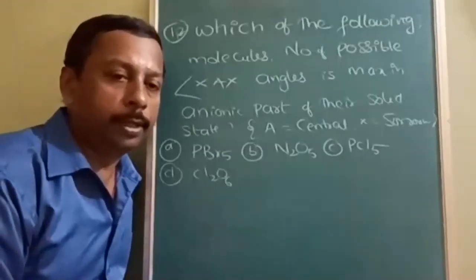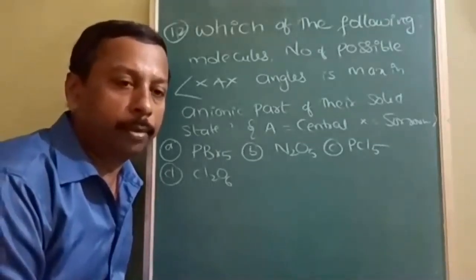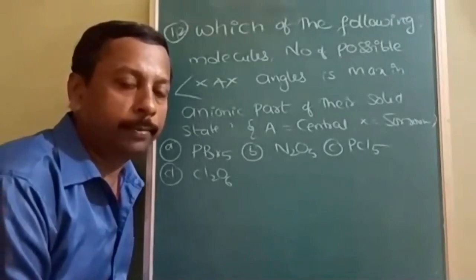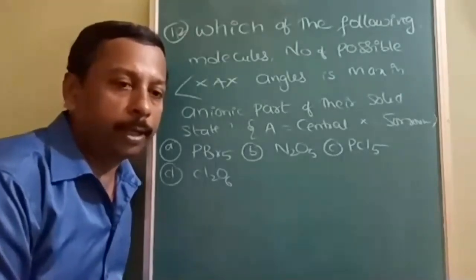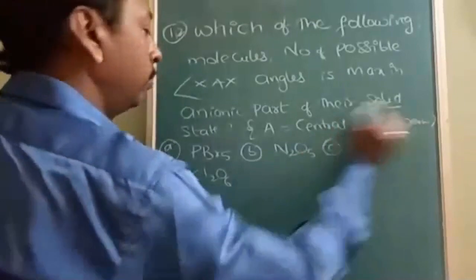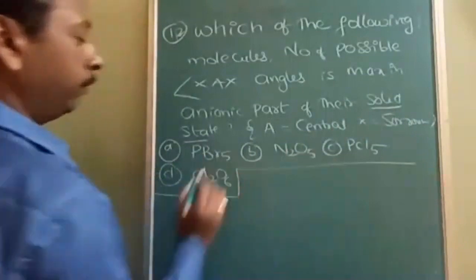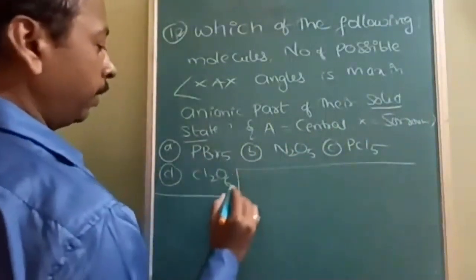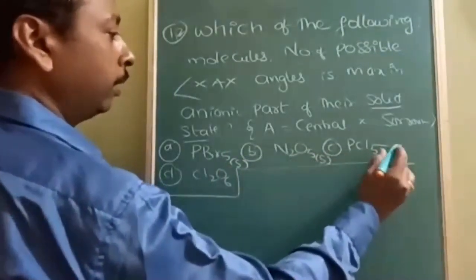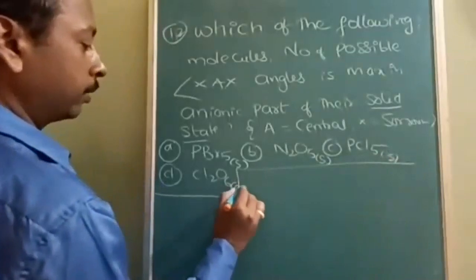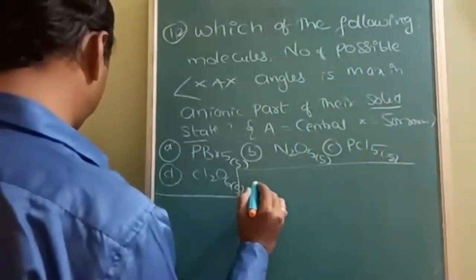The next question is from chemical bonding and the p block. In which of the following molecules is the number of possible X-A-X angles maximum in the anionic part of their solid state? Here the most important thing is the solid state. Before this, with PBr5 everybody feels that it is sp3d hybridization, but in the solid state the hybridization will change. All exceptions are in this question, so try to solve it very carefully.